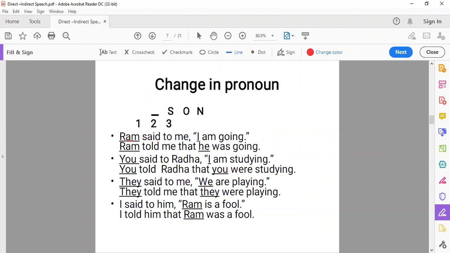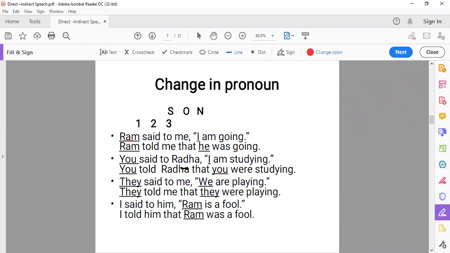Ram we will not use, because we don't use the noun again and again. It's a proper noun. We'll use the pronoun at the place of the noun. The word that is used at the place of a noun is called a pronoun. So we'll use the pronoun he here. Third person accordingly, for Ram what will we use? He. Clear? Then change of person is there and we have removed the inverted commas.